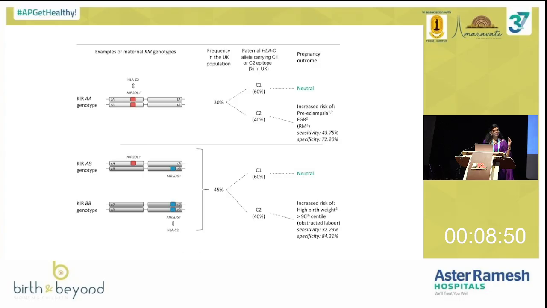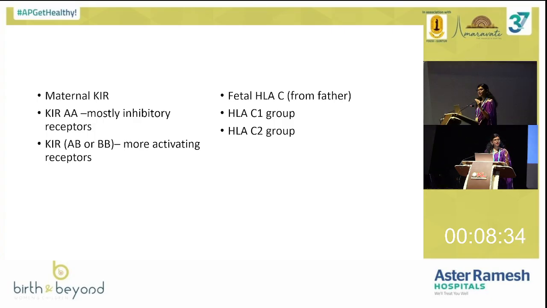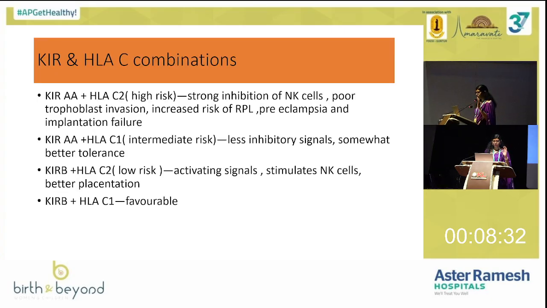If the KIR-B phenotype from the uterine NK cells is positive, it will support the pregnancy. So simple to remember, KIR-A is an inhibitory receptor, so it will not support the pregnancy, whereas KIR-B is more activating receptors and helpful for the pregnancy. Same thing with HLA, C2 is dangerous. So these are the combinations.